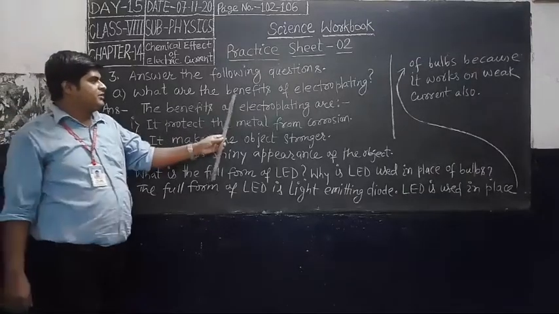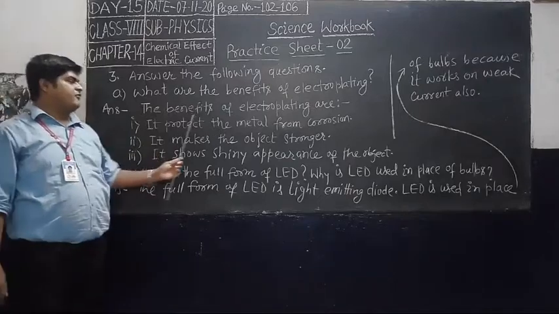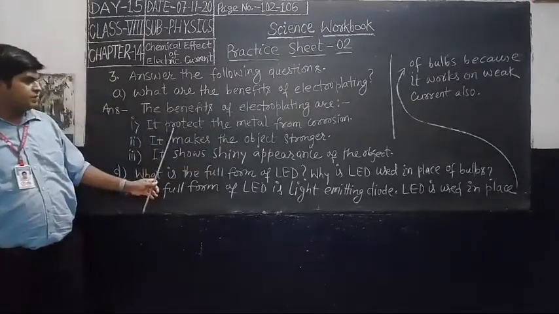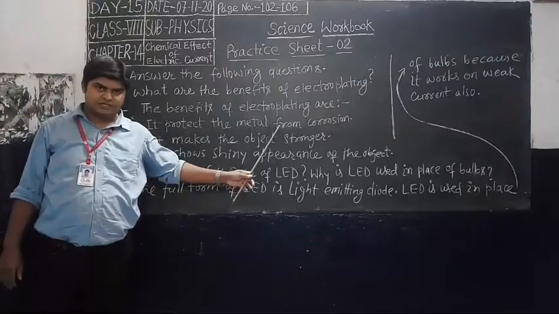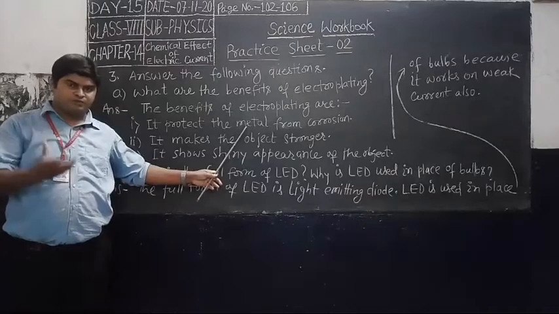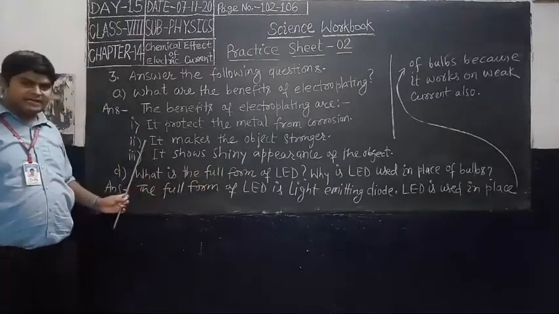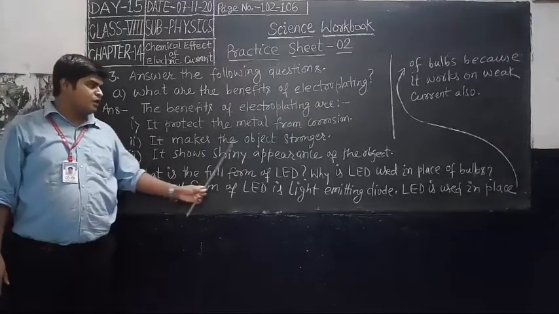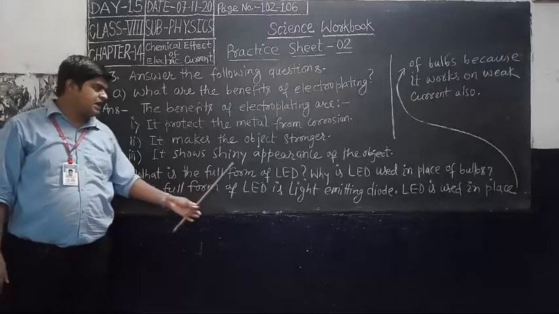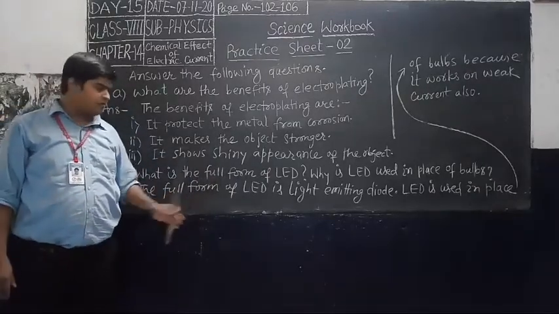What are the benefits of electroplating? The benefits of electroplating are: number 1, it protects the metal from corrosion. The purpose of electroplating is to protect any metal from corrosion. This is the first benefit. The second benefit is it makes the object stronger. The third benefit is it gives a shiny appearance to the object. These are the benefits of electroplating.